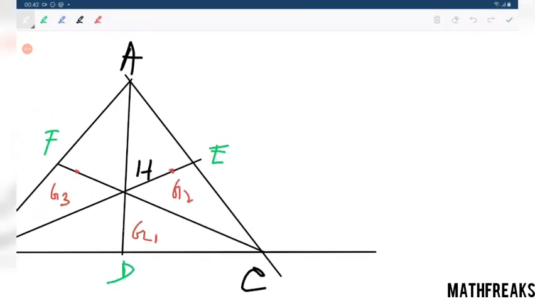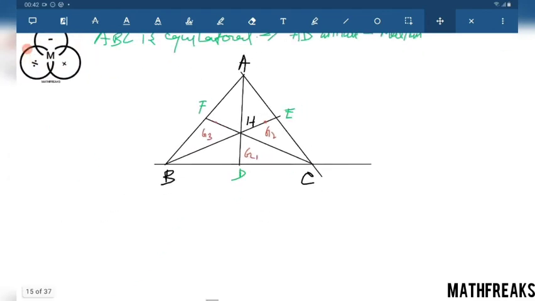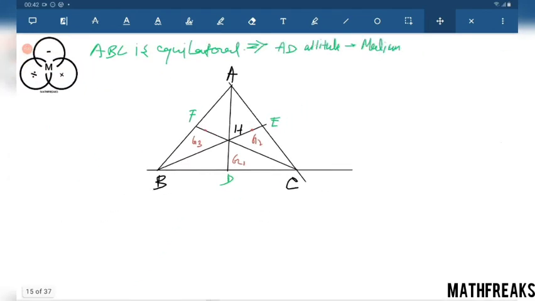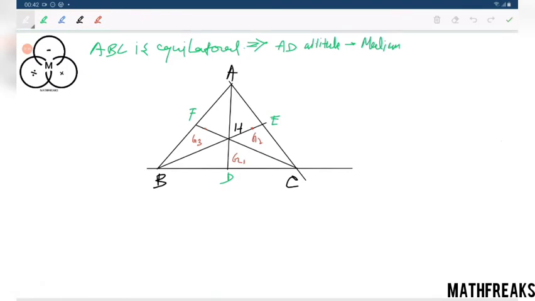That means this part equals this part. So for triangle HAC, this HE is the median, so G2 should definitely lie on HE, and that is the advantage of our consideration of ABC as an equilateral triangle. Here we are getting the main help.